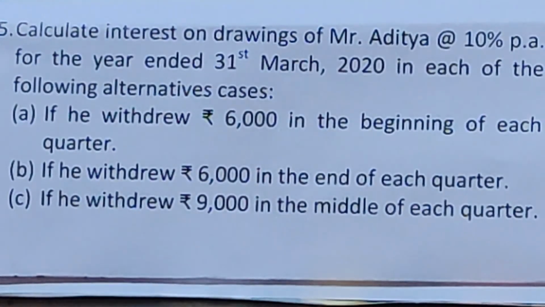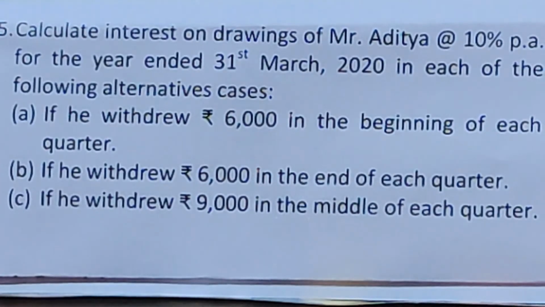So let's see one more question. Calculate interest on drawings of Mr. Aditya at 10% per annum for the year ended 31st March 2020 in each of the following alternative cases. First, if he withdrew 6,000 rupees in the beginning of each quarter; second case, if he withdrew 6,000 rupees in the end of each quarter; and third case, if he withdrew 9,000 rupees in the middle of each quarter.